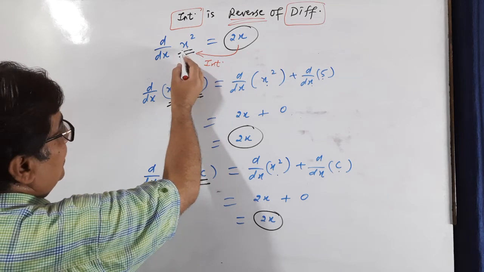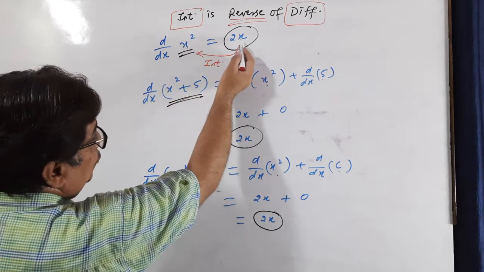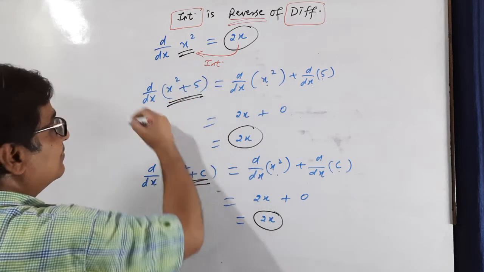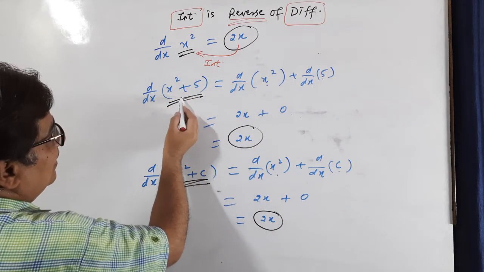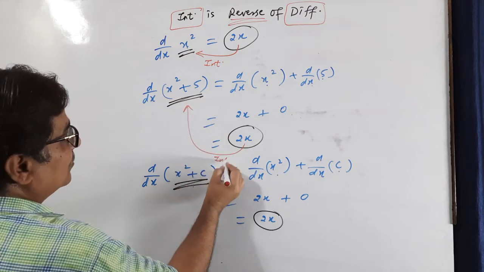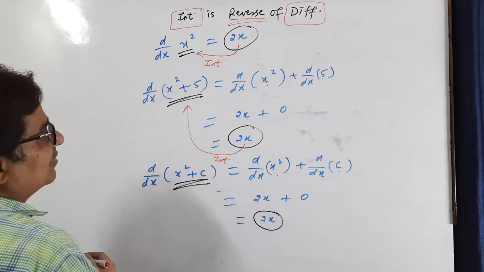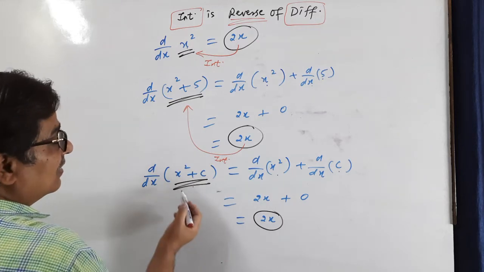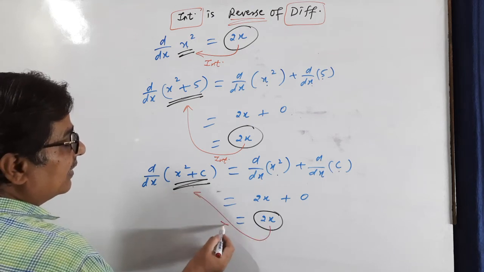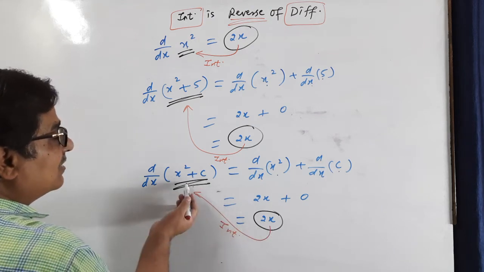भाई x square का differentiation 2x है, तो 2x का integration x square आना चाहिए. Similarly, x square plus 5 का differentiation 2x है, तो integration of 2x should give x square plus 5. Likewise, differentiation of this is equal to 2x. So again, integration of 2x will be this.